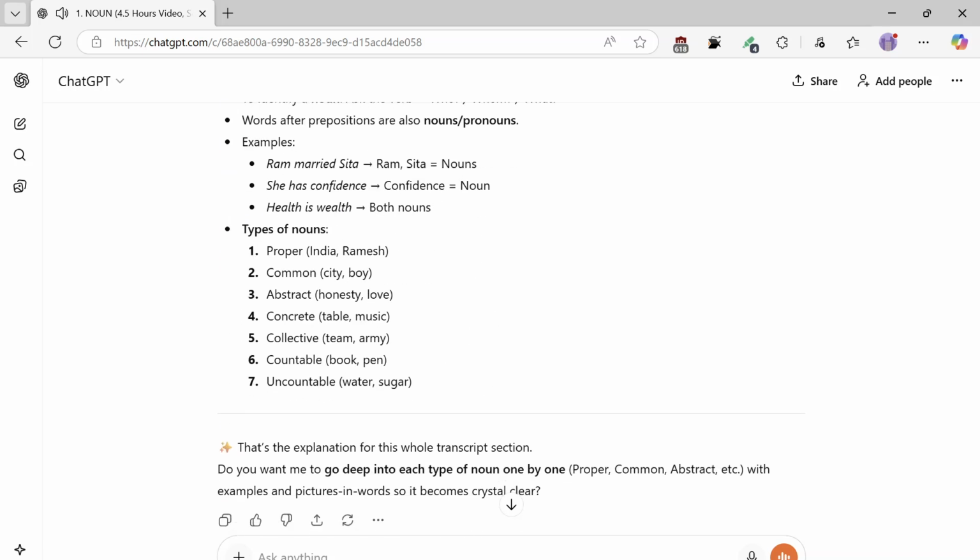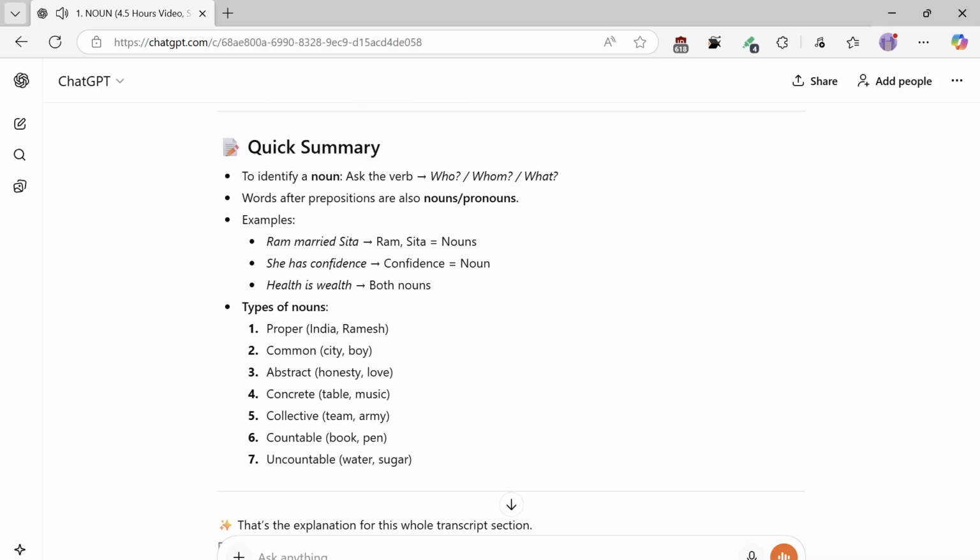Quick summary. To identify a noun, ask the verb who, whom, what. Words after prepositions are also nouns or pronouns. Examples: Ram married Sita, Ram and Sita equal nouns. She has confidence, confidence equals noun. Health is wealth, both nouns.